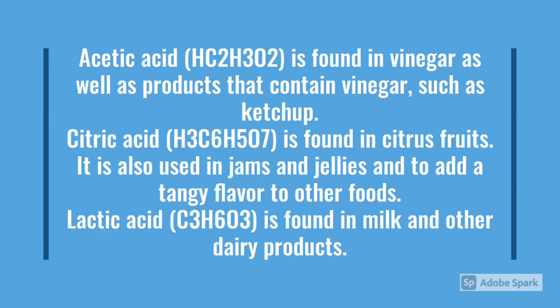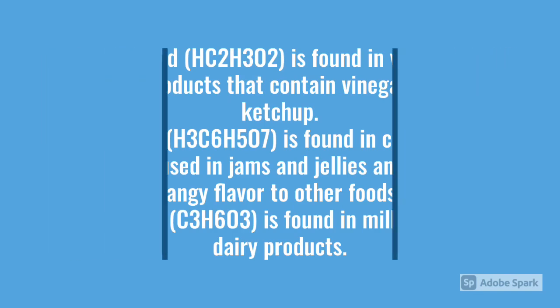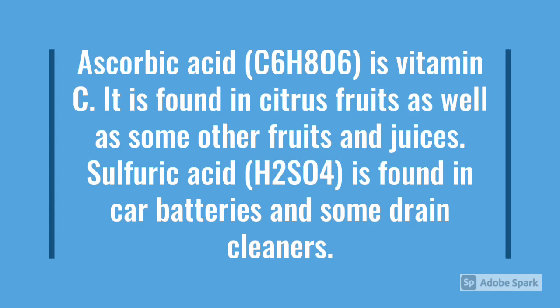Acetic acid is found in vinegar as well as products that contain vinegar, such as ketchup. Citric acid is found in citrus fruit. It is also used in jams and jellies and to add a tangy flavor to other foods. Lactic acid is found in milk and other dairy products. Ascorbic acid is vitamin C. It is found in citrus fruit as well as some other fruits and juices. Sulfuric acid is found in car batteries and some drain cleaners.